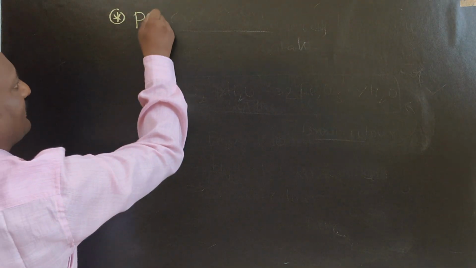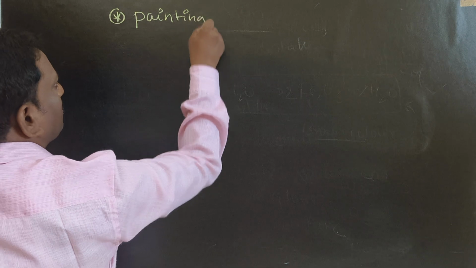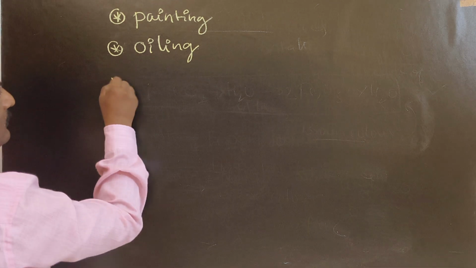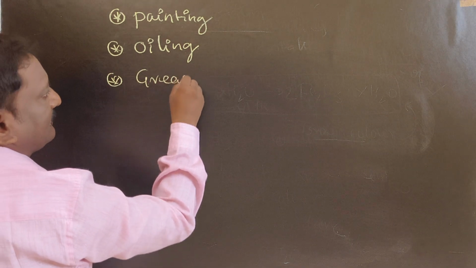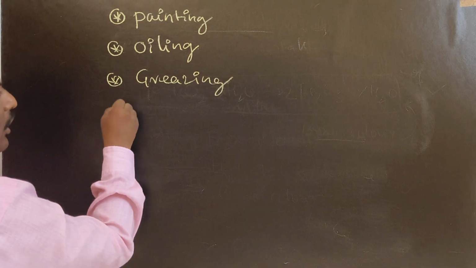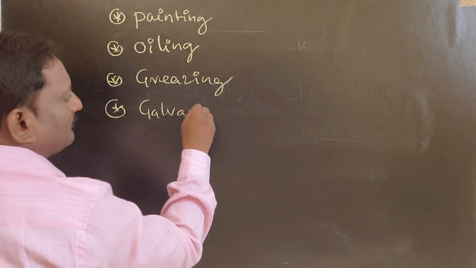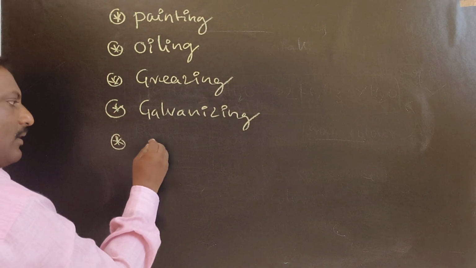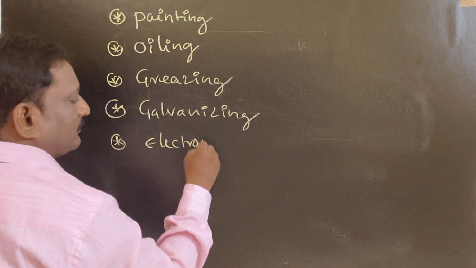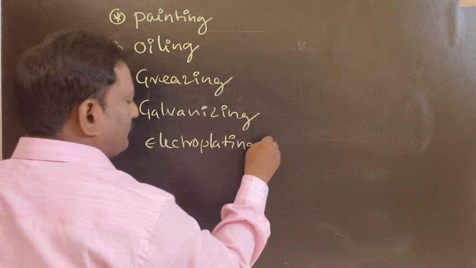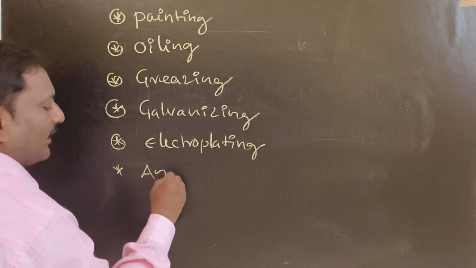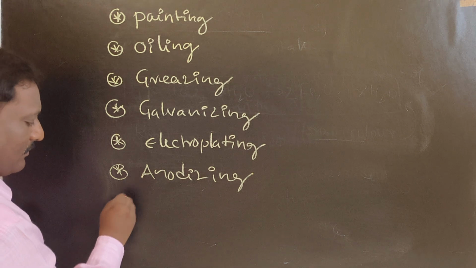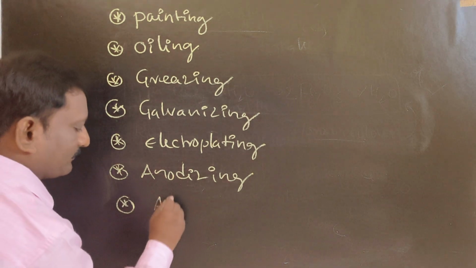A very simple one is painting. Then oiling, greasing, galvanizing, electroplating, anodizing, and alloying.